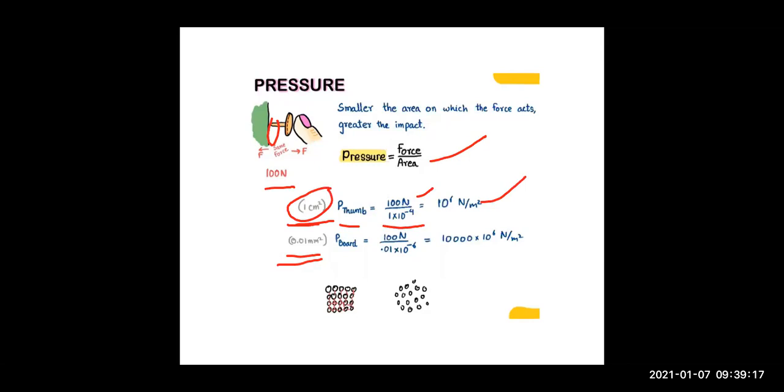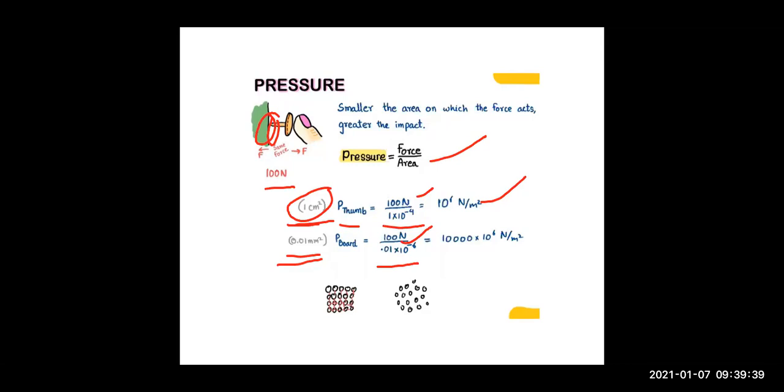Now let's see the pressure exerted by the tip of the thumb pin on the board, right? Here the force is the same, 100 Newton, but the area, if we convert this 0.01 millimeter square into meter square, will be 0.01 into 10 to the power minus 6.